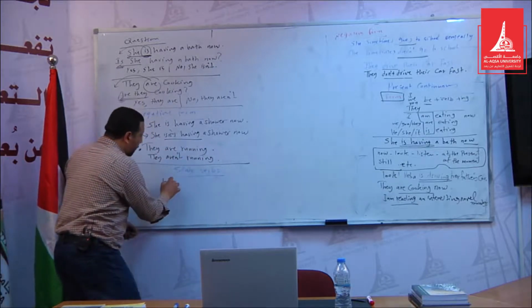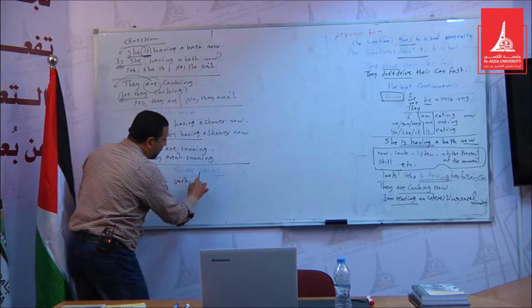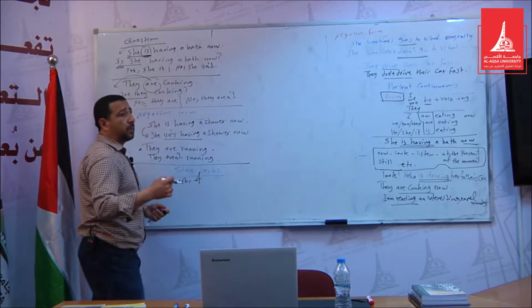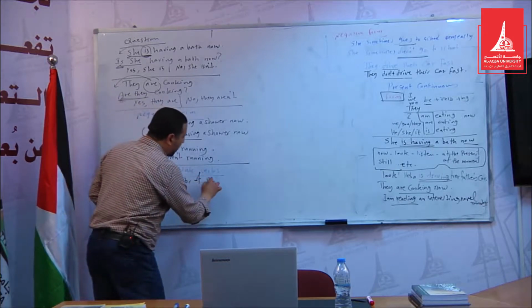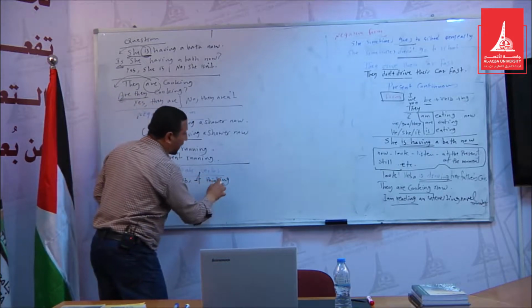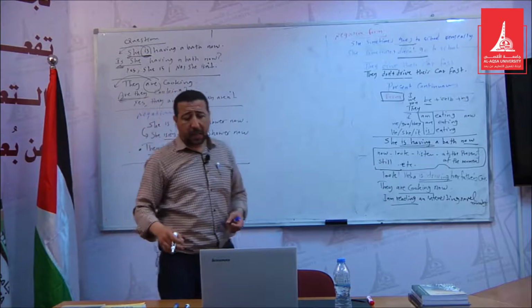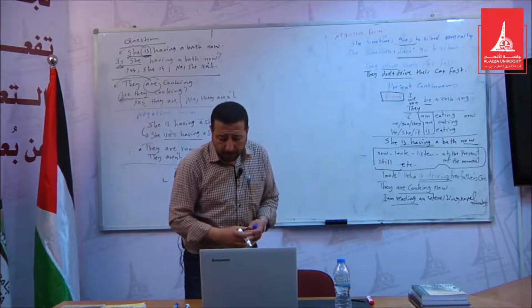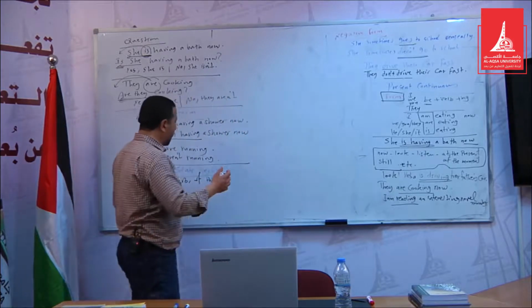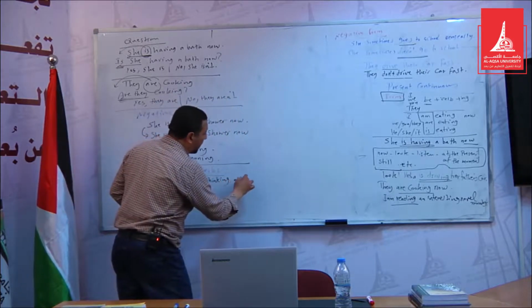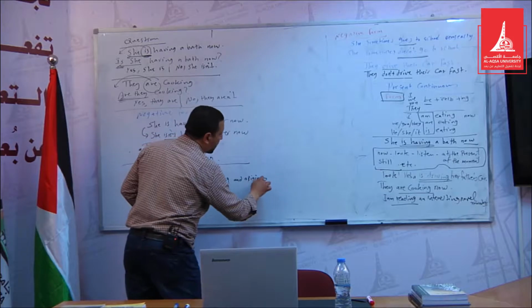The first group is verbs of thinking and opinions. Like what?